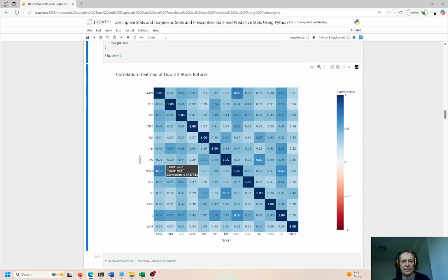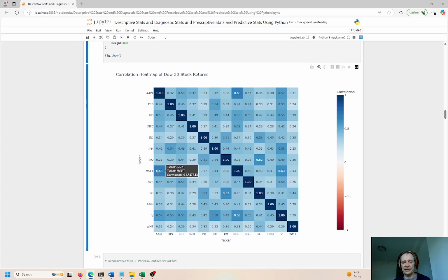A higher correlation means these two events move together, or these two stocks move together. So Apple and Microsoft are pretty highly correlated. 0.68, higher is better, right? Microsoft and Apple move together. These are two tech stocks. They do software development, probably some hardware development.